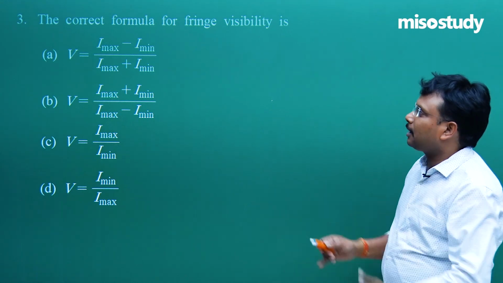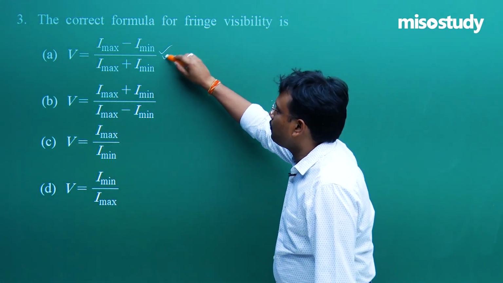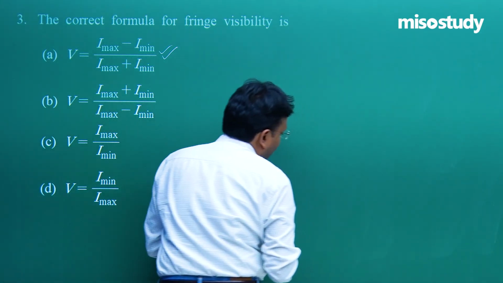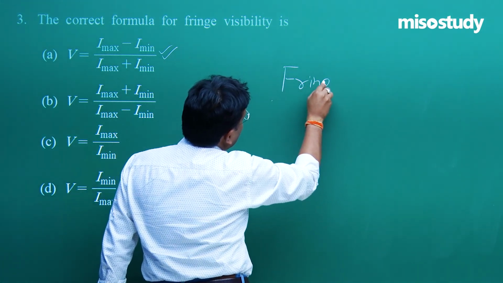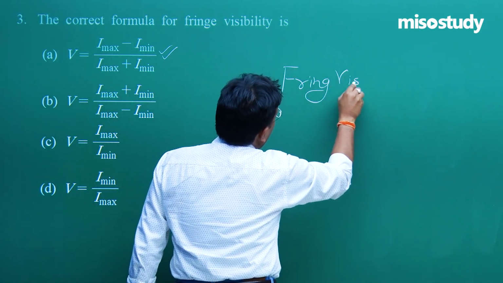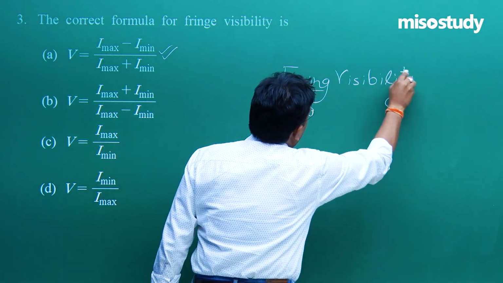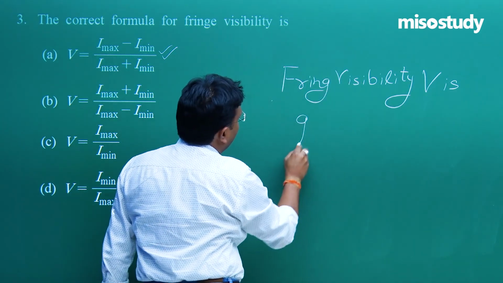So here the correct result is A because it is a formula, but I would like to mention one simple line over here. And what is that line? That is fringe visibility. Fringe visibility V is given by